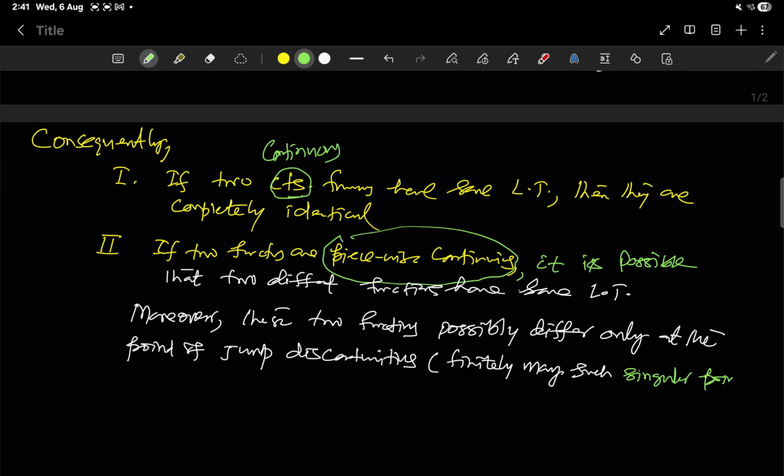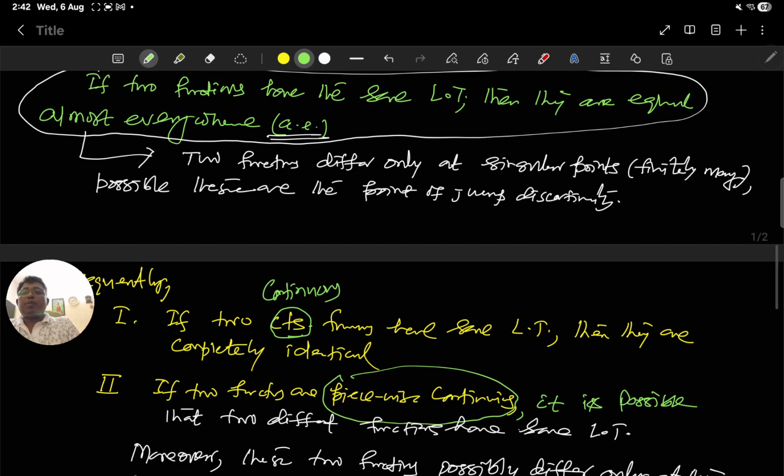So to conclude, if two functions have the same Laplace transforms, then they are equal almost everywhere. Almost everywhere means they may differ at the points of jump discontinuity.